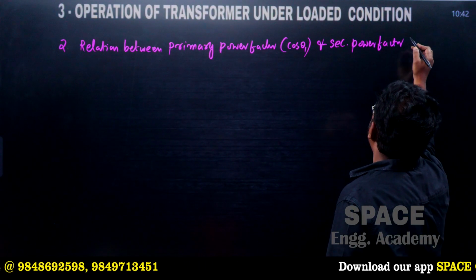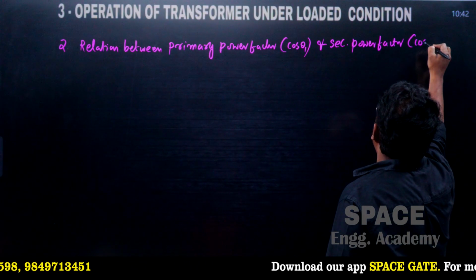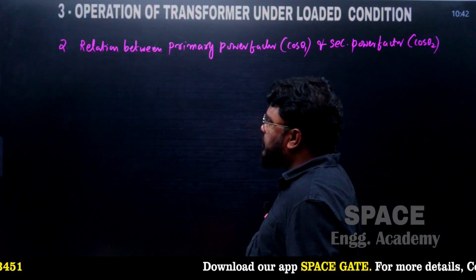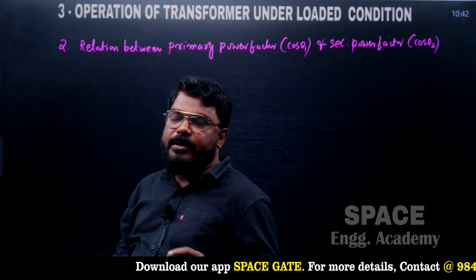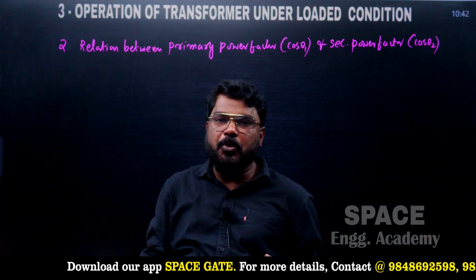So how do we get this relation? It is denoted by cos theta 2. So that is the relation between primary power factor and secondary power factor.